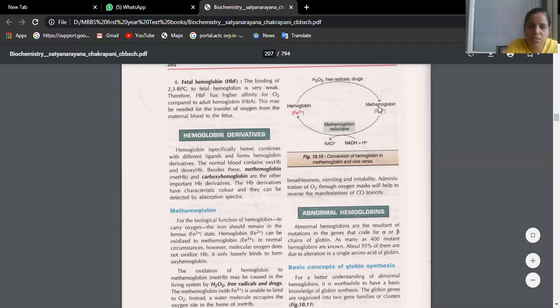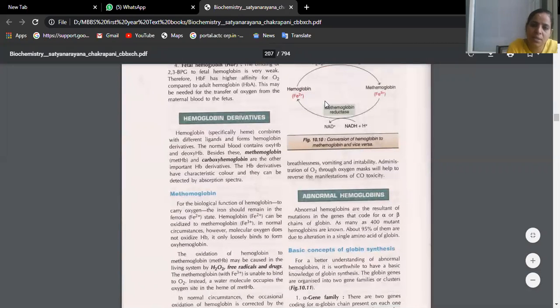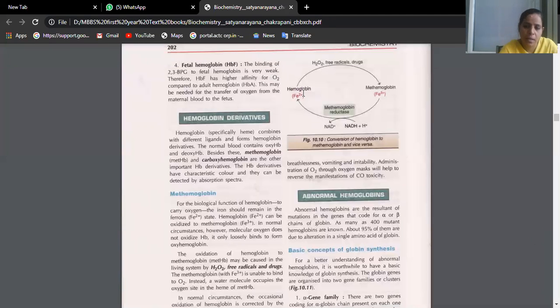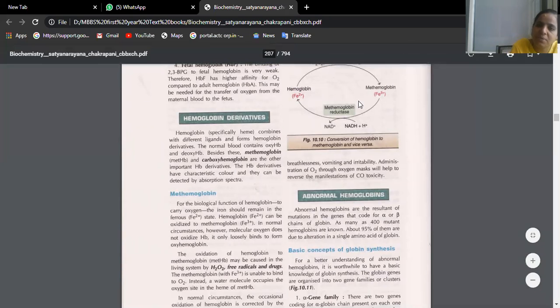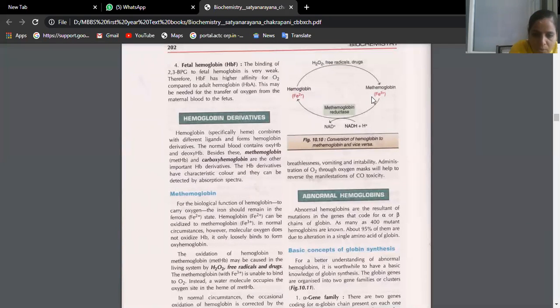Actually, methemoglobin is not good. Why is it not good? See here, as long as the iron is in ferrous state, it will be easy for the oxygen to be released to the tissues. Whereas if it is in the ferric form, the oxygen will not be allowed to move to the tissues.